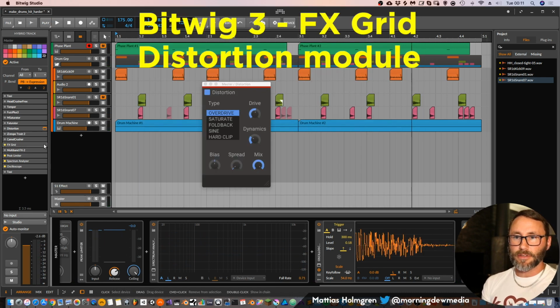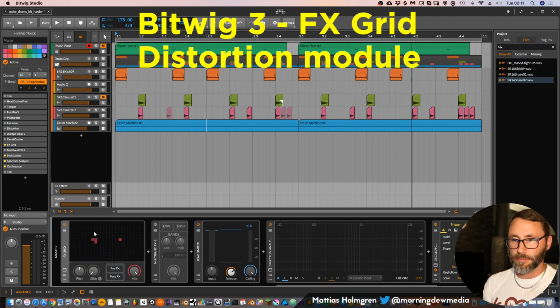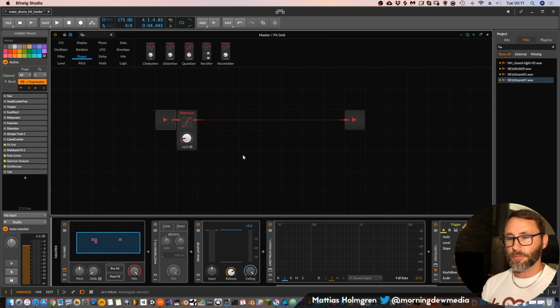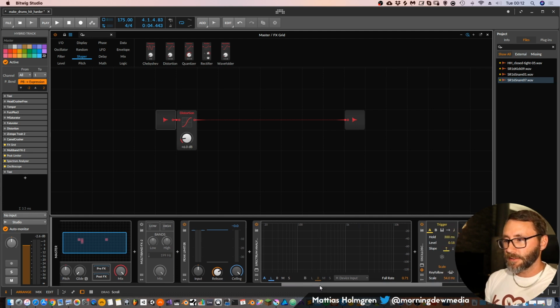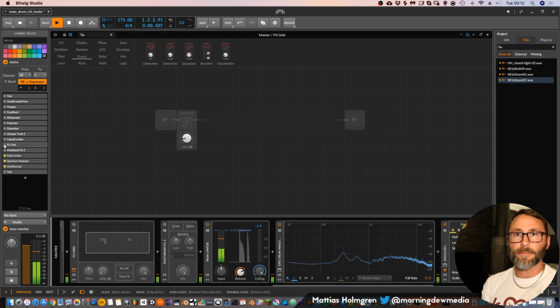Then the Effect Grid. This is actually very nice because it's a native plugin within Bitwig. It's coming in Bitwig 3. It's probably going to be released at the end of July, before the August vacation, I think. So we can listen to without the Effect Grid first.